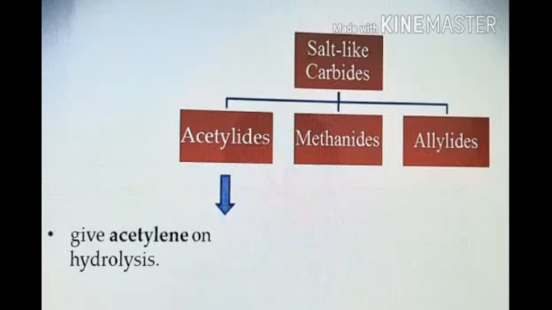First, acetylides. Acetylides means the salt-like carbides which give acetylene on hydrolysis. You know the acetylene molecule? Okay, carbides that give the acetylene molecule on hydrolysis are called acetylides.